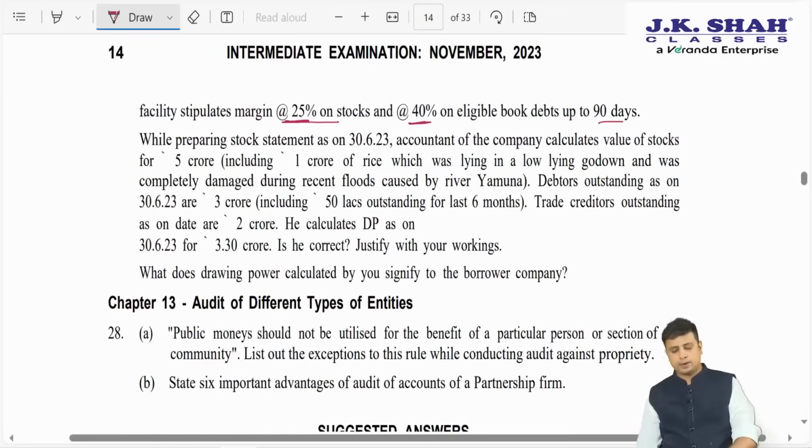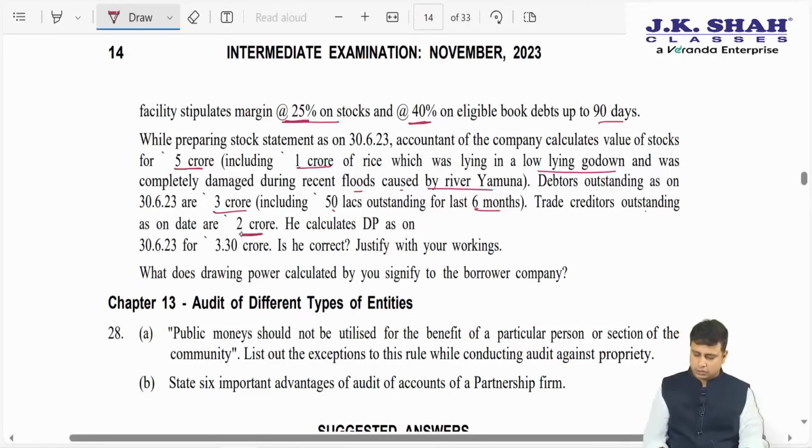While preparing the stock statement, the accountant of the company calculates value of the stock as rupees 5 crores, including 1 crore of rice lying in a low-lying godown that was completely damaged during the recent floods caused by the river Yamuna. Debtors outstanding are 3 crores, including 50 lakhs outstanding for 6 months. Trade creditors outstanding as on the date are 2 crores. He calculates DP on 30th of June as 3.3 crores. Is he correct? Justify with your working.